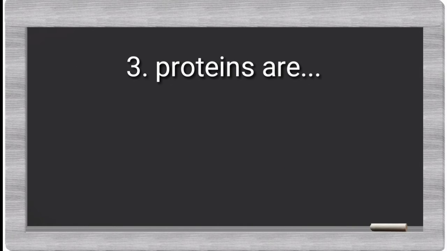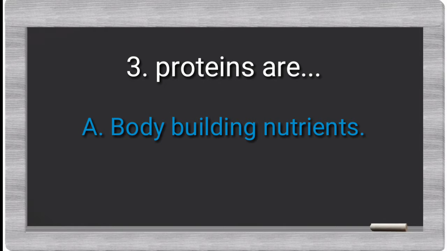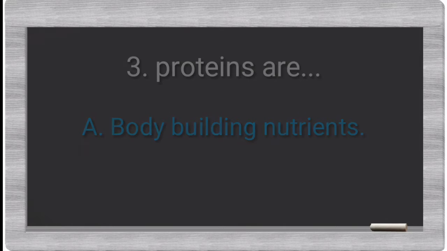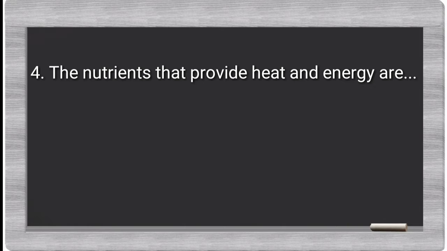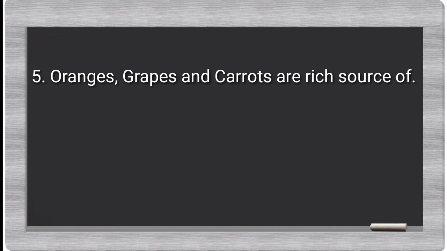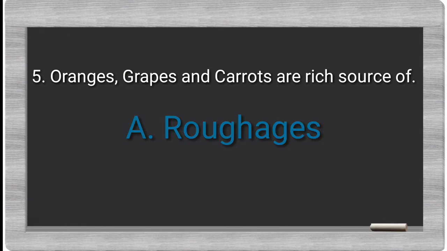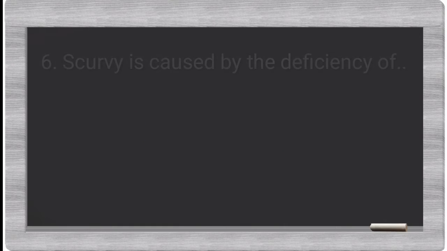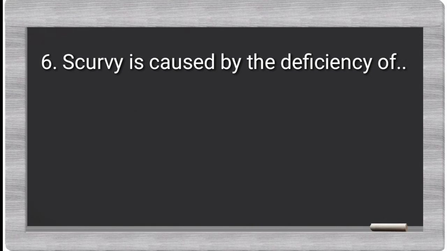Proteins are body building nutrients. Fourth question. The nutrients that provide heat and energy are fats. Fifth question. Oranges, grapes and carrots are rich source of roughages. Scurvy is caused by the deficiency of vitamin C.